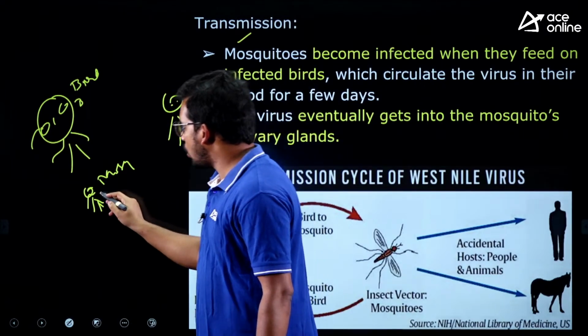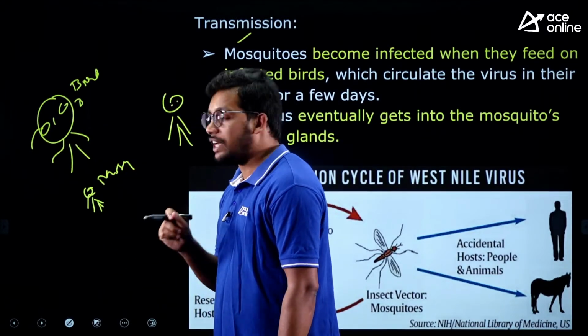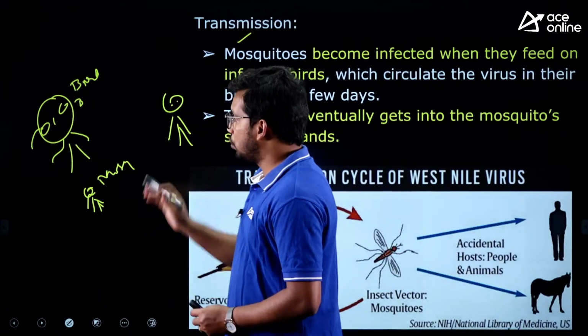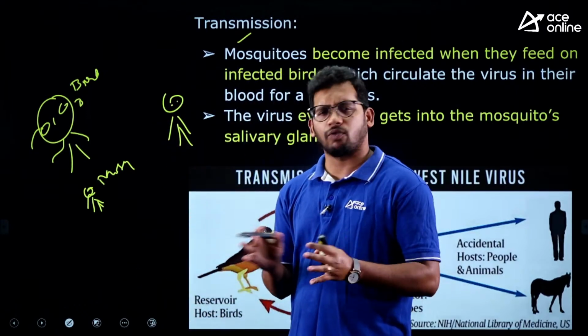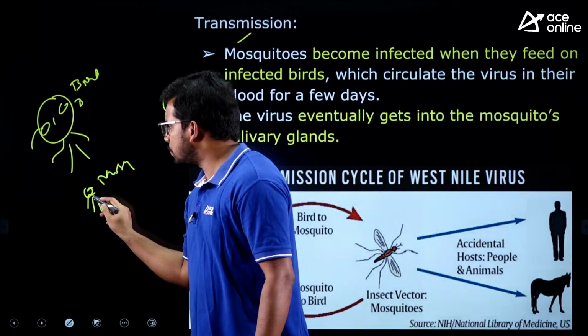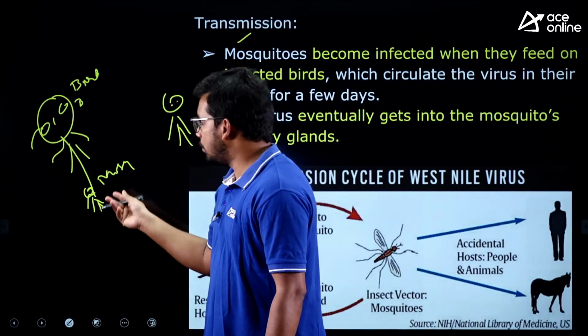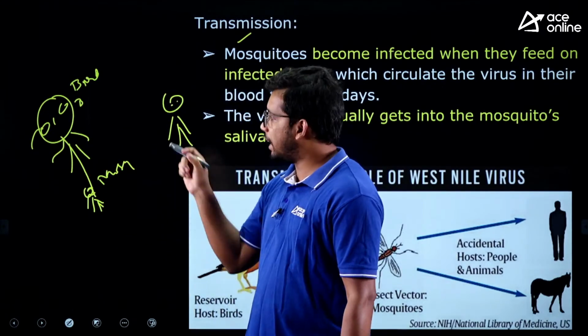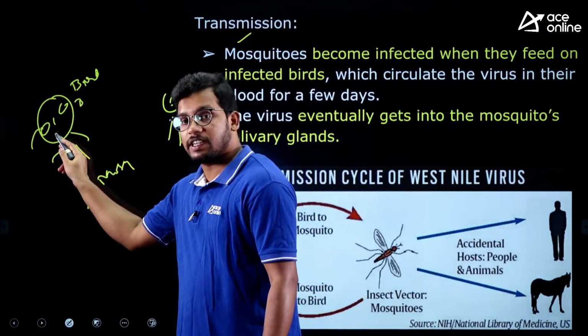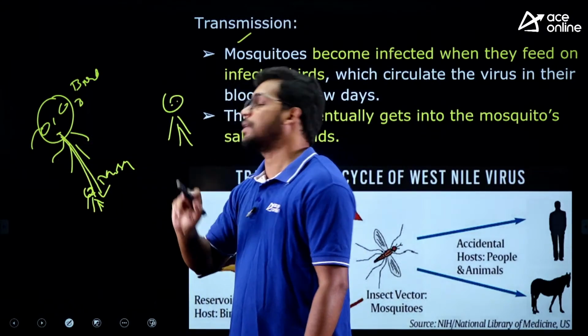Now, the virus is usually found in the birds. The mosquito will go and bite the birds, and the virus present in the birds will transfer to this mosquito.